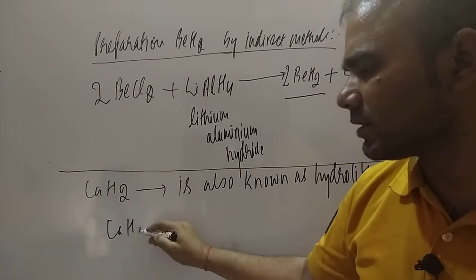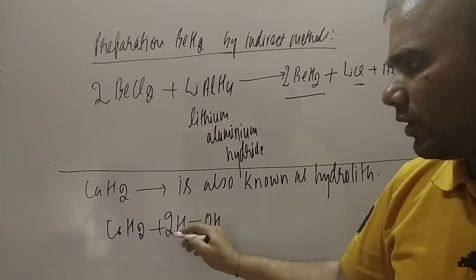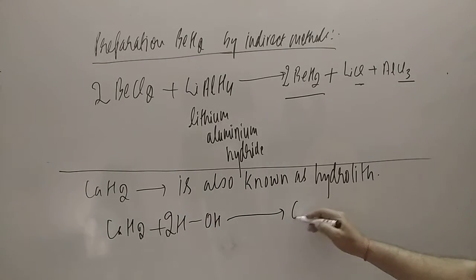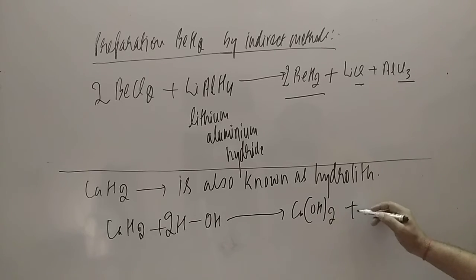If you are treating CaH2 with water, HOH, 2 molecules you take, it will give calcium hydroxide along with 2 moles of hydrogen gas released. So this is going to be used for the preparation of dihydrogen. That is why CaH2 is known as hydrolith.